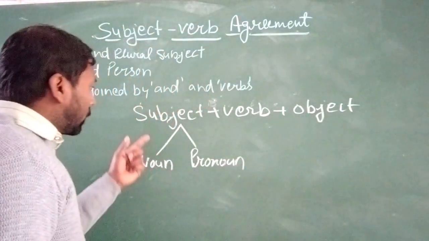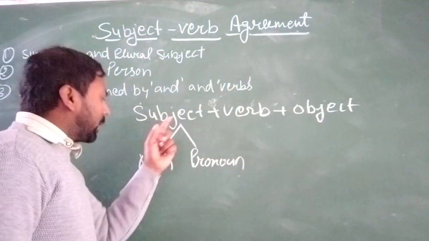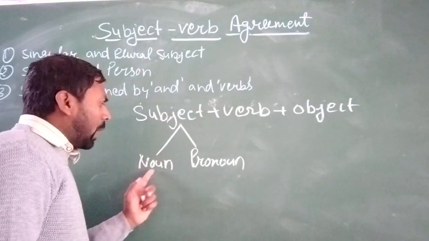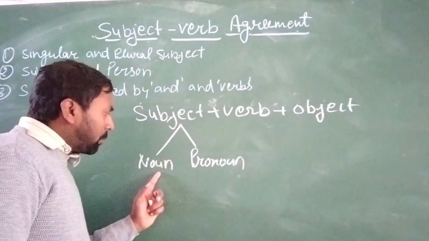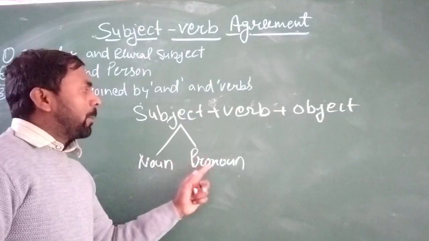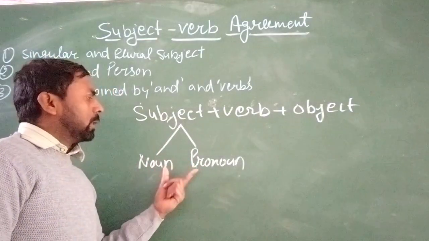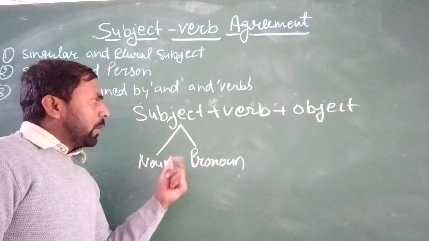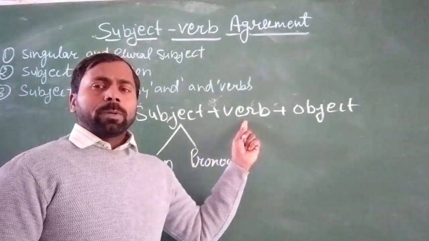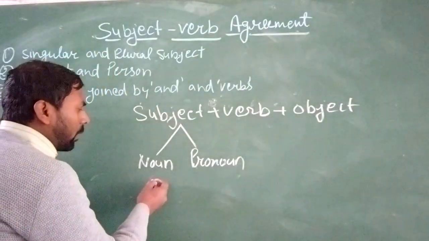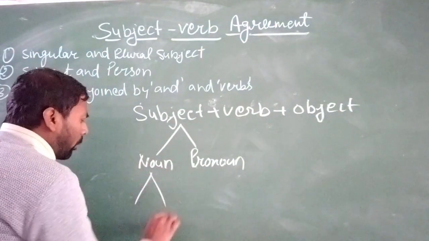So our topic here is that the subject is divided into two parts, noun and pronoun. According to this noun and pronoun, we can also use the verb. This pronoun or noun we can also divide into two parts.